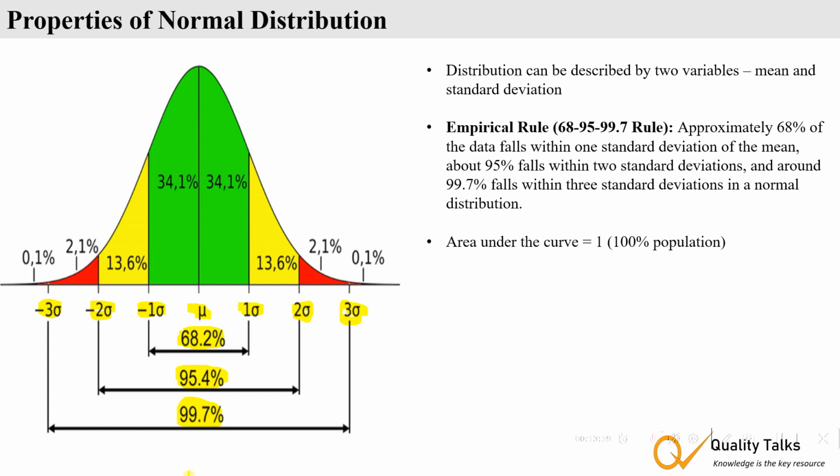The last property, area under the curve is equal to 1. These two rules, the empirical rule and area under the curve, will help us to know about the process in detail, that we will see in the practical example that we will discuss in the next video.